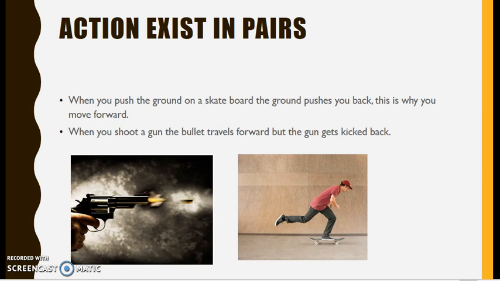You know why they call it action and reaction? It's because action, and then you get a reaction. Exactly. Mind blown right there. So yeah, the action exists in pairs. There are many more of these.